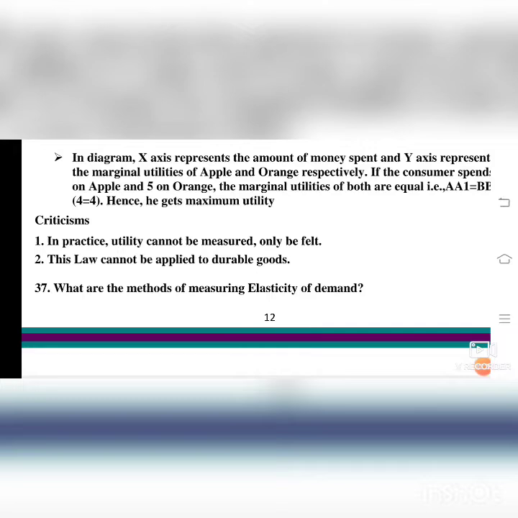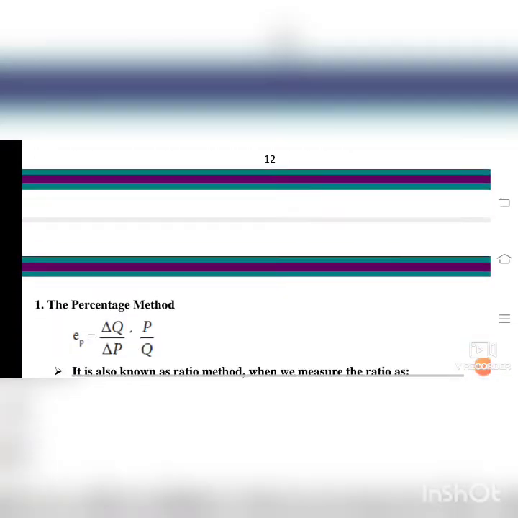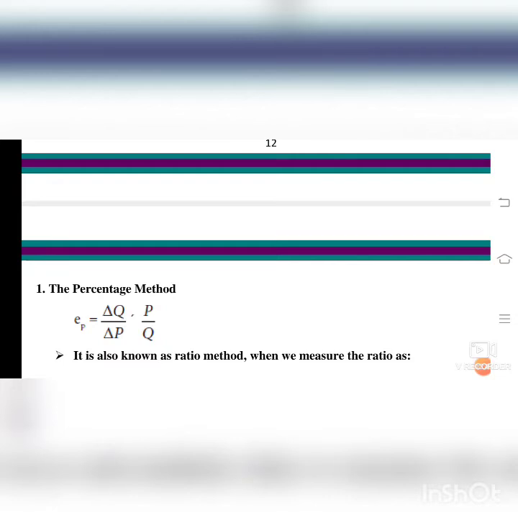According to the price level changes, the demand also changes. When the price level is going up, the demand will decrease. When the price level is decreasing, the demand will increase. That is called measuring of elasticity of demand. So now we will see the different types of elasticity of demand.